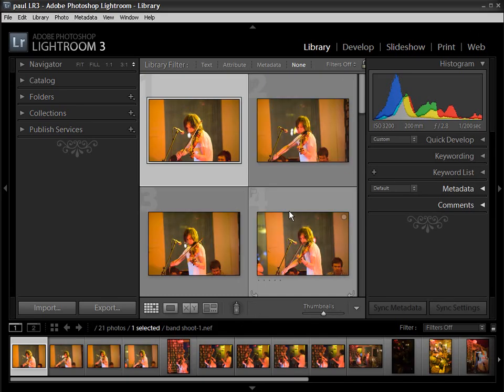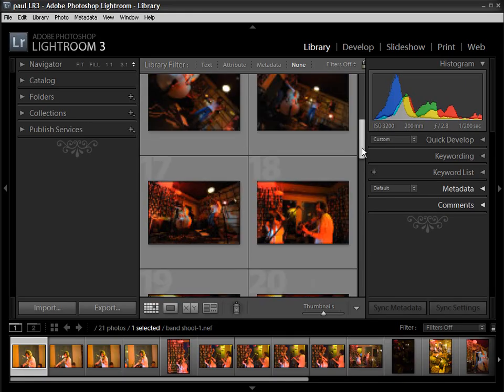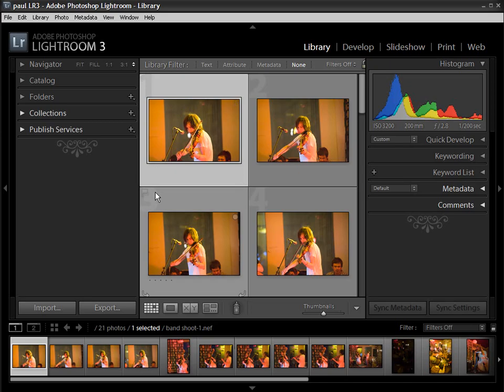Okay, so with all of those RAWs imported, we can now start the process of editing and then developing the RAW files. So in the library module here, we've got a number of different options at the bottom for previewing our files. So at the moment, we're in the thumbnail view, and as you can see, I can see small thumbnails of all of the images that I've imported. Those images that I have imported are now in my folders.